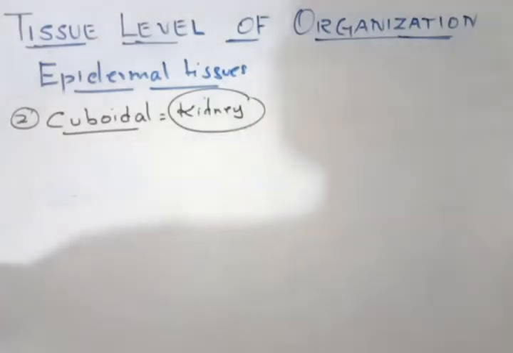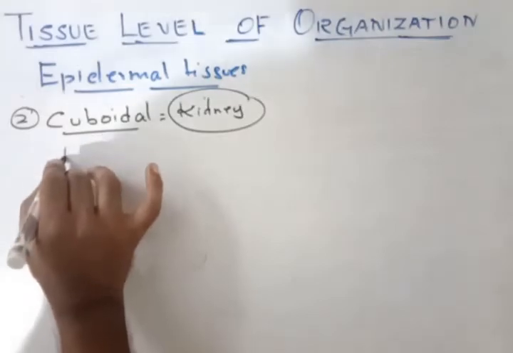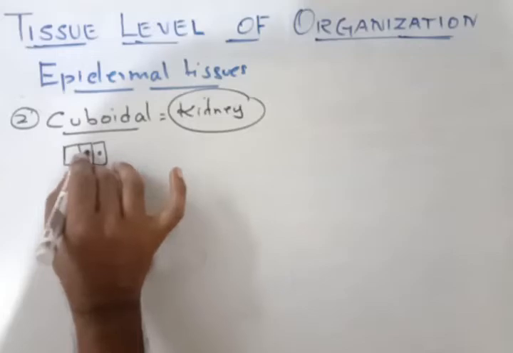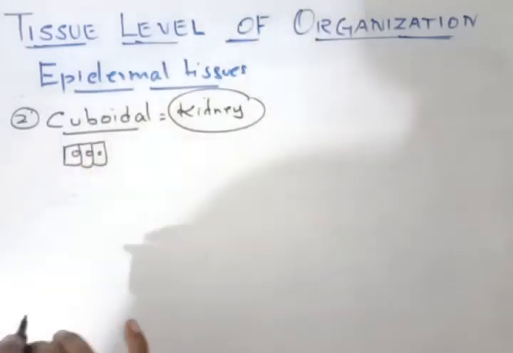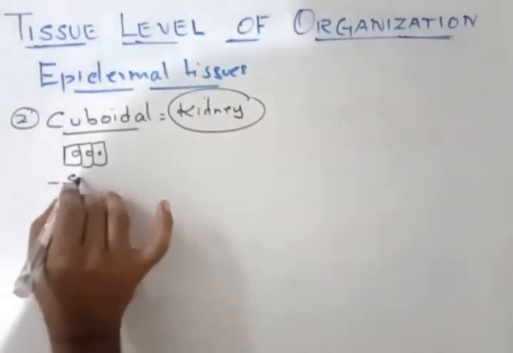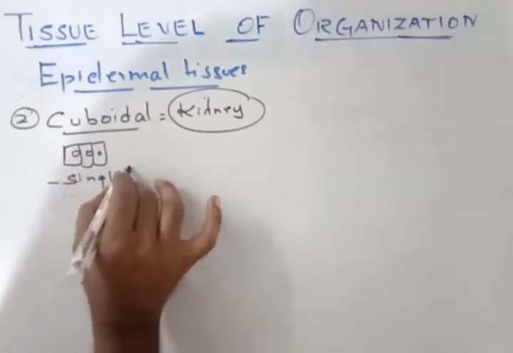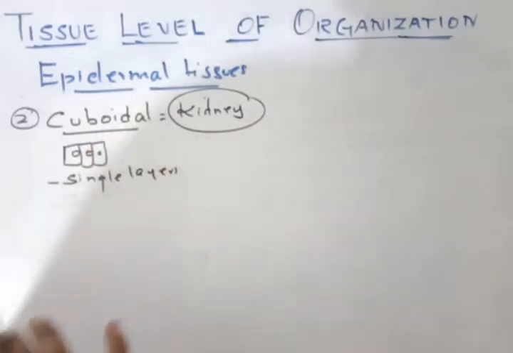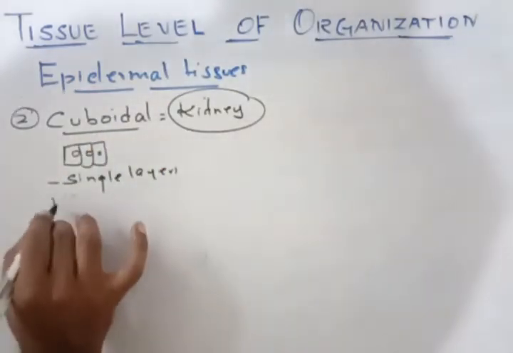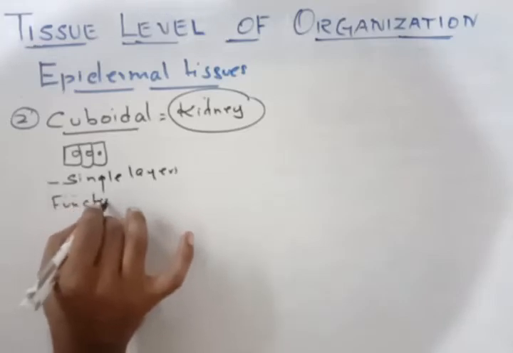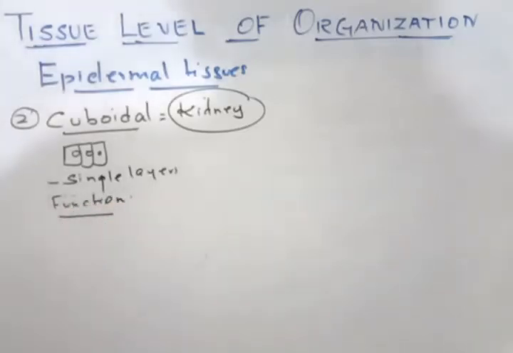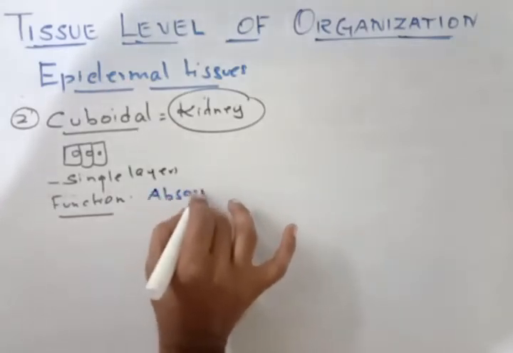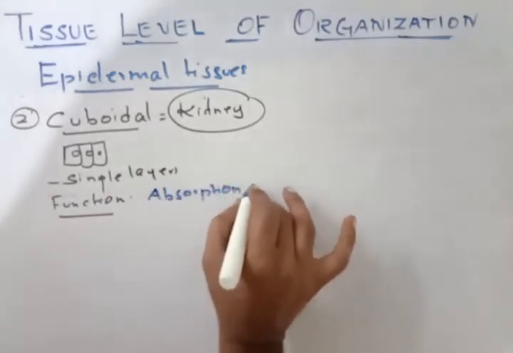Now the structure is cube-like, cube shaped cells, and the nucleus is prominent. Again, the cells are arranged in a single layer, in the form of a cuboid. Now the main functions of these cuboidal cells: there are two main functions. One is absorption as well as secretion.